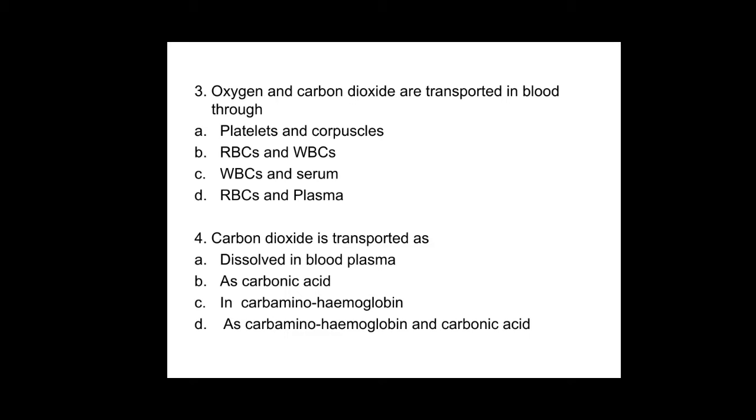and even it is dissolved in the plasma, and it is also transported by RBC. When it is transported by RBC, it is carbaminohemoglobin. When it is carried as bicarbonate, that is carbonic acid. About it I will tell in the next class, because I have not yet taught you the transport of carbon dioxide. So the fourth question you leave as it is. Once again we shall discuss this question.